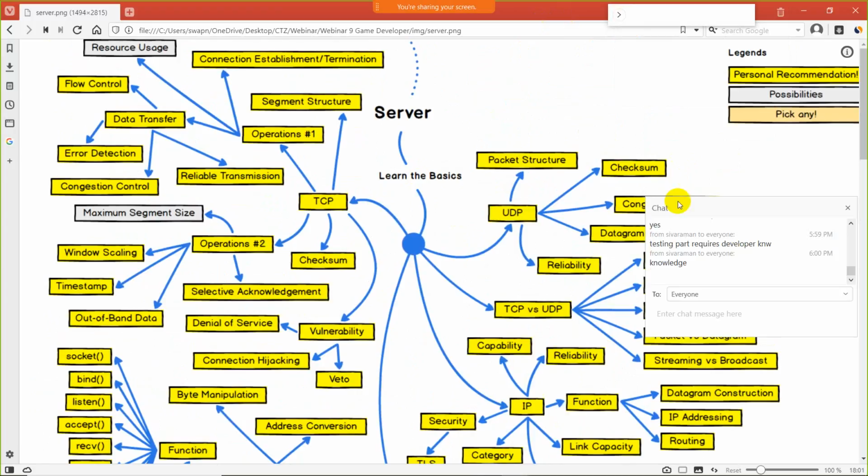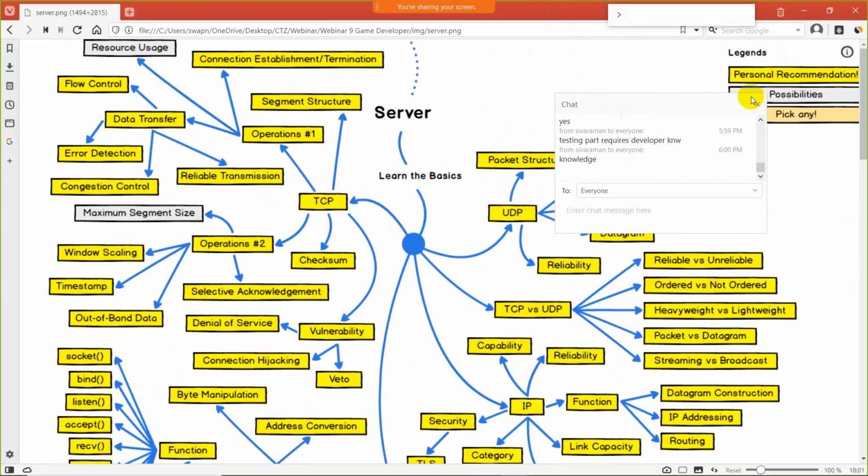Okay, guys, is my screen visible, guys? Anyone? Server part?